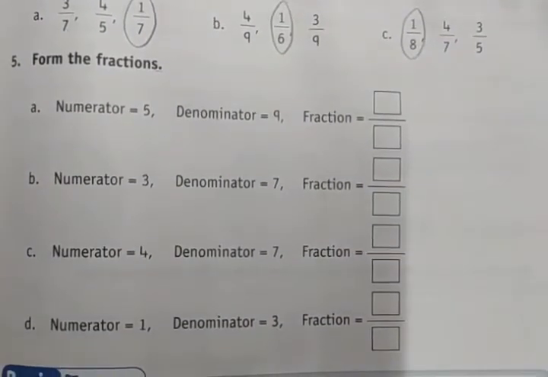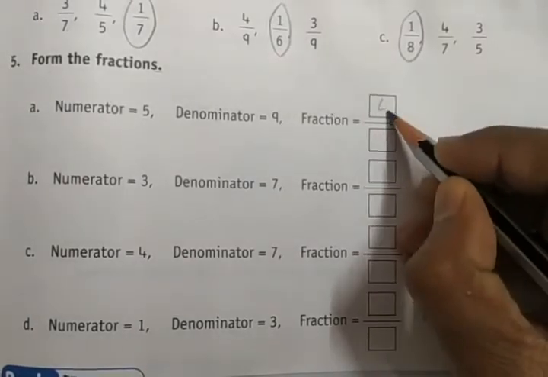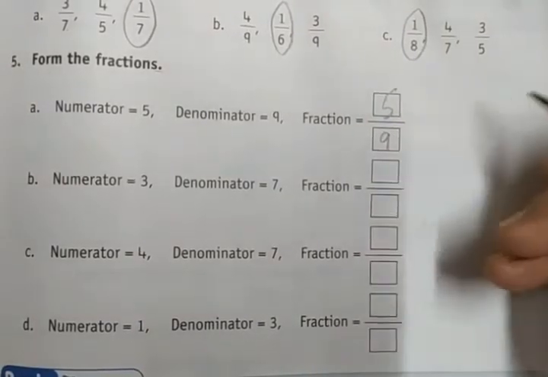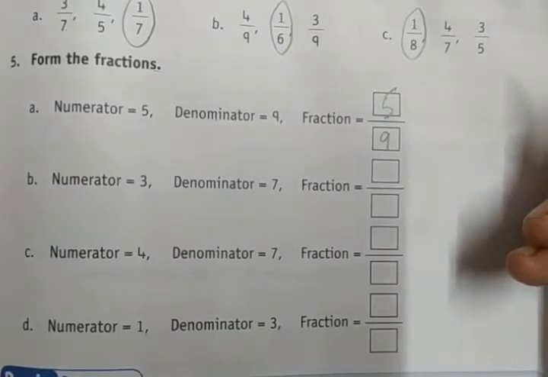Okay, next is form the fraction. Numerator is 5, denominator is 9. So write down the numerator, then the denominator is 9. That's it, 5 by 9. It means the fraction is five ninths.